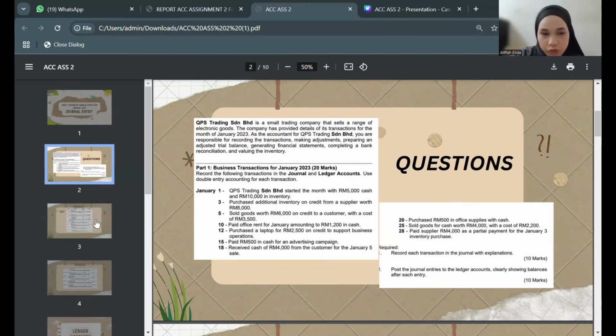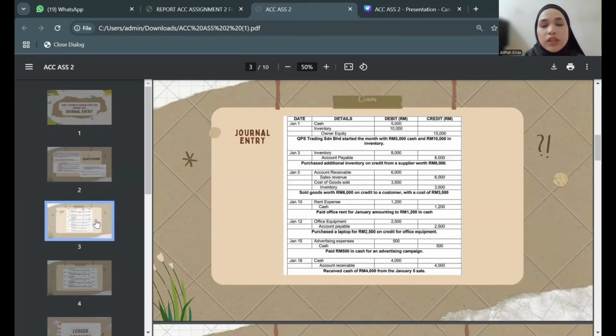We are moving on to the journal entry, following the first date, January 1. The statement given is that QPS Training Sdn Berhad started the month with 5,000 in cash and 10,000 in inventory. So cash will be a debit of 5,000, and inventory will be a debit of 10,000. These two will affect the owner's equity, which will be a credit, so when we total up we get 15,000.